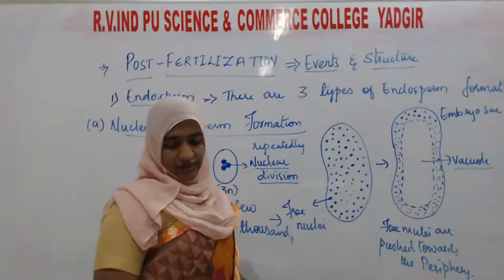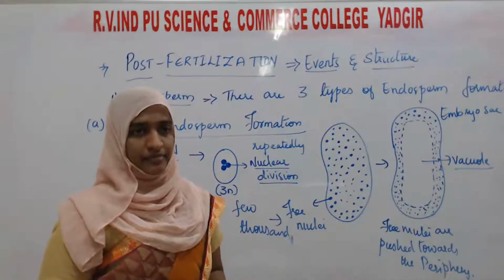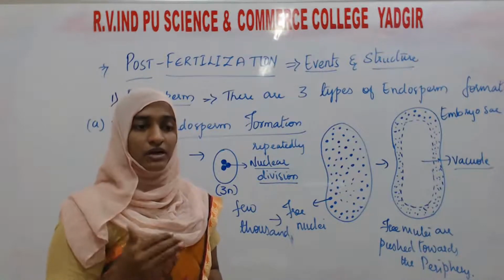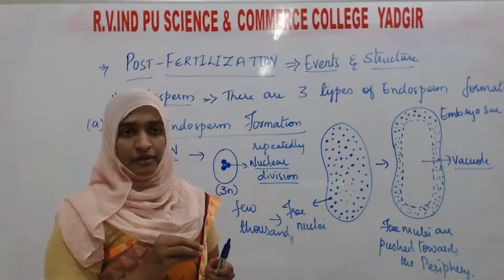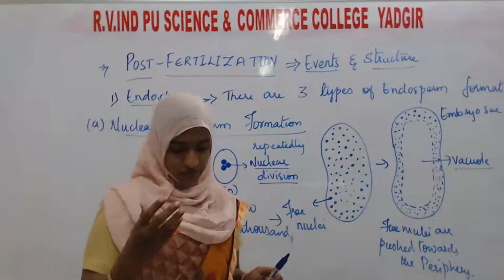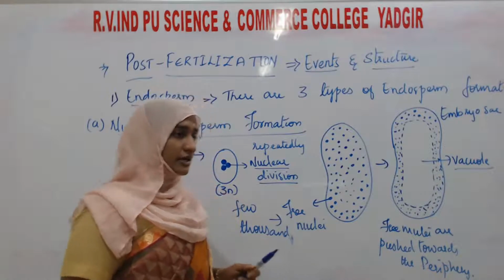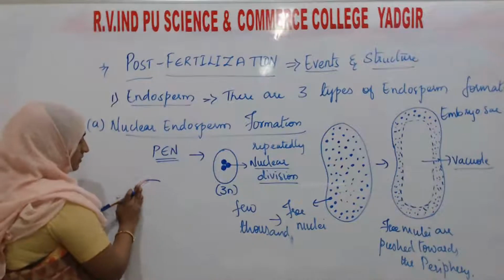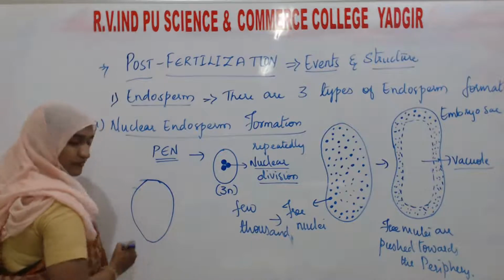Next, one example I will tell you: coconut water from tender coconut. In the center, the water that is there is the vacuole, the cavity in which the water is present. And then there is the coconut meat. See here, this is the tender coconut.